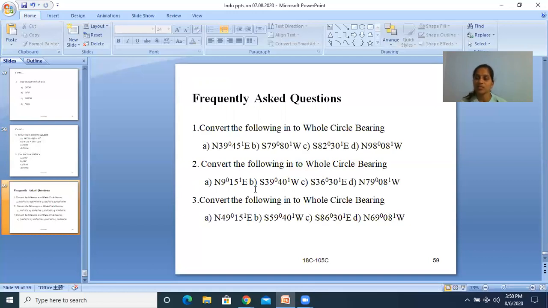Is it clear, both the systems, WCB and quadrantal bearing? Hope you are all following me. These are very important systems in compass surveying. There are only two systems for the designations of the bearings, WCB and QB. Is it clear to you? Okay, then I can wind up my session here.